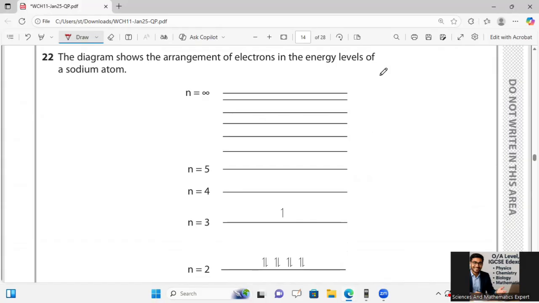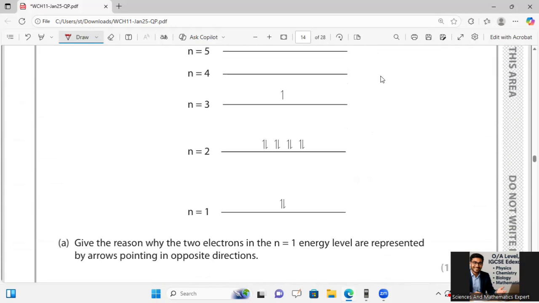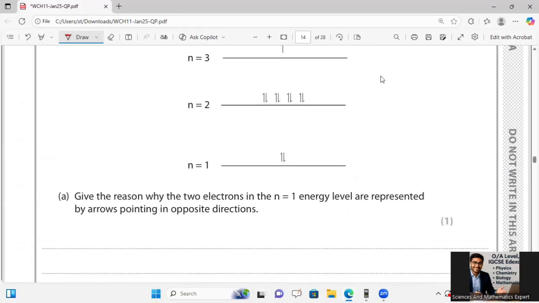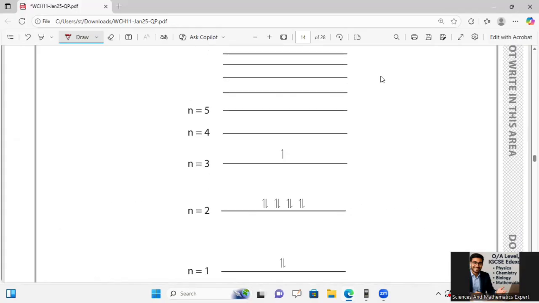Okay, here he is saying that the diagram shows the arrangement of electrons in the energy levels of a sodium atom, N1, N2, N3, N4, N5 up to N infinity. Give the reason why the two electrons in the N1 energy level are represented by two arrows pointing in opposite directions.